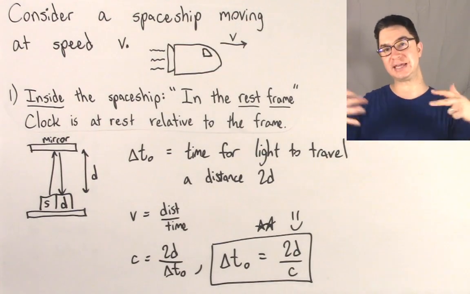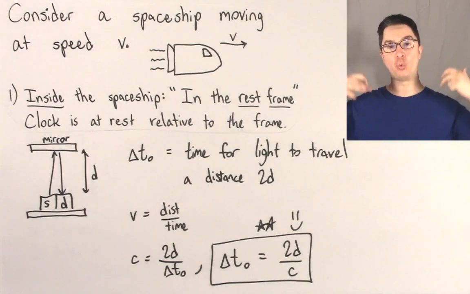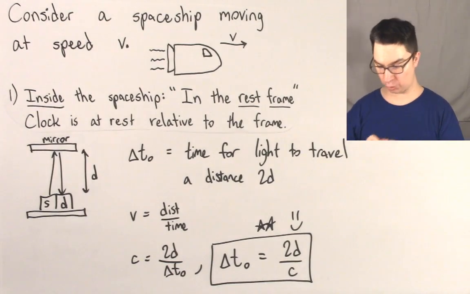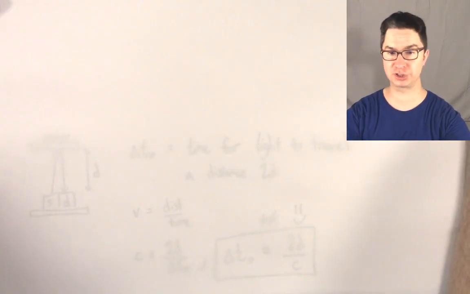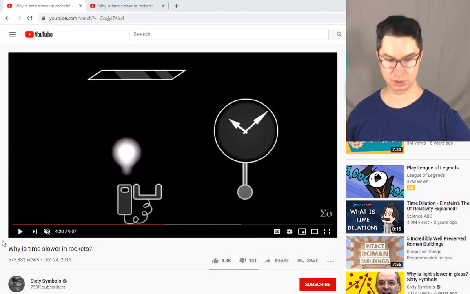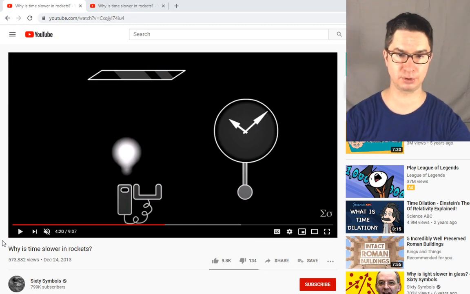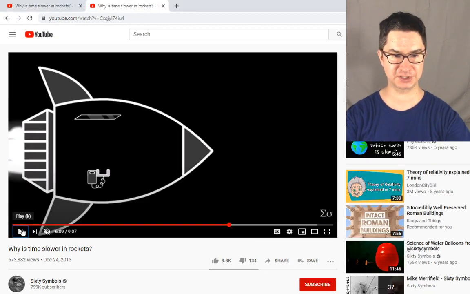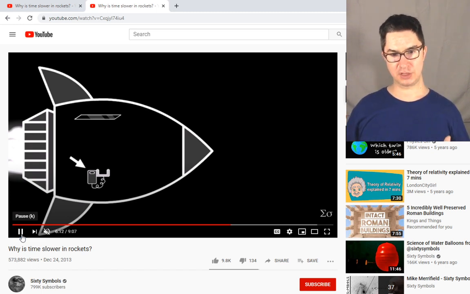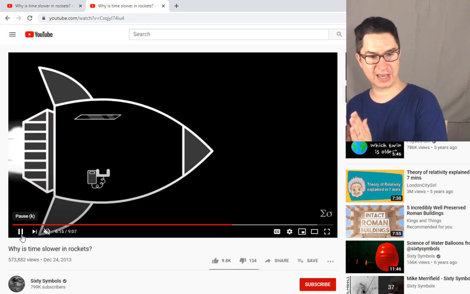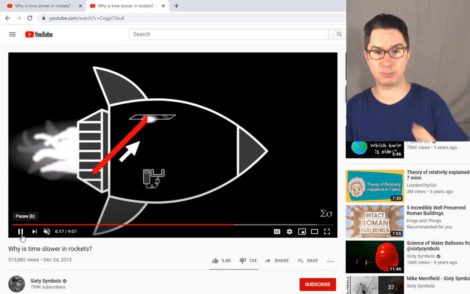Now we've taken care of inside the spaceship, so let's go outside the spaceship. What are we going to see if we're outside? Once again, I think the best way to illustrate this is with a simulation. Let me show you what you're going to see outside the spaceship. There's the same exact light clock, but now the spaceship is moving to the right. When the light is released, it has to move in the forward x direction while it moves up in order to keep up with the mirror.